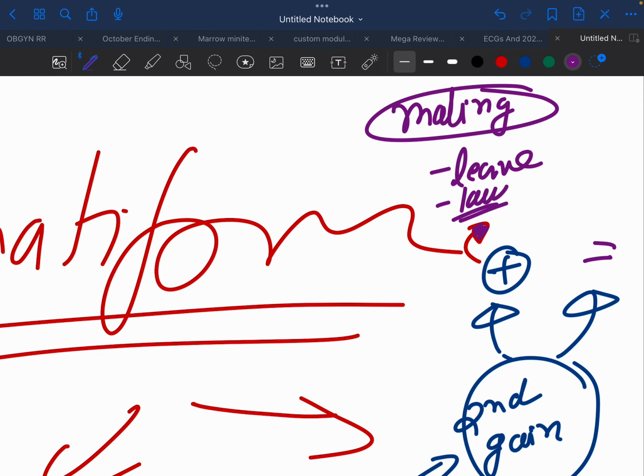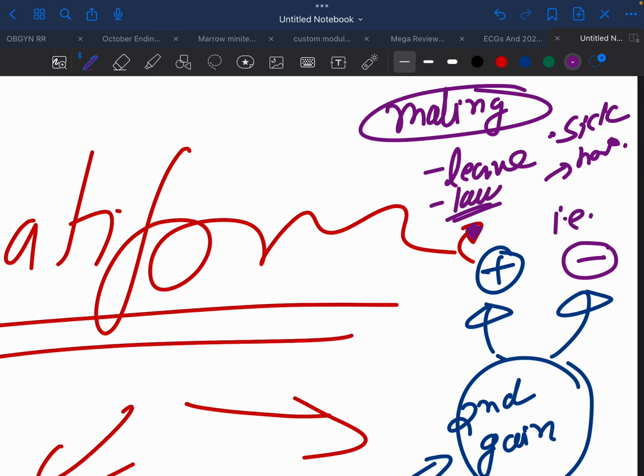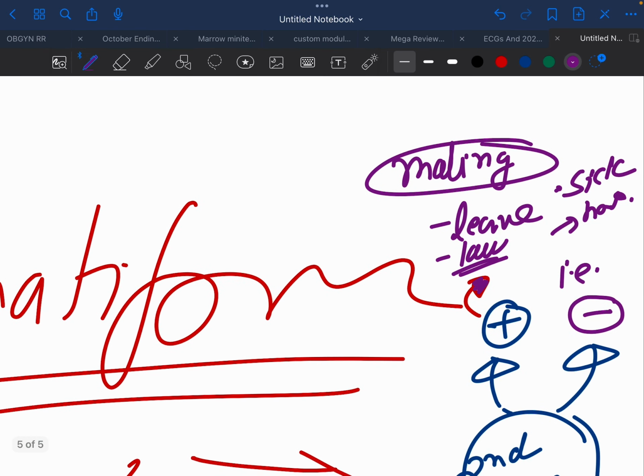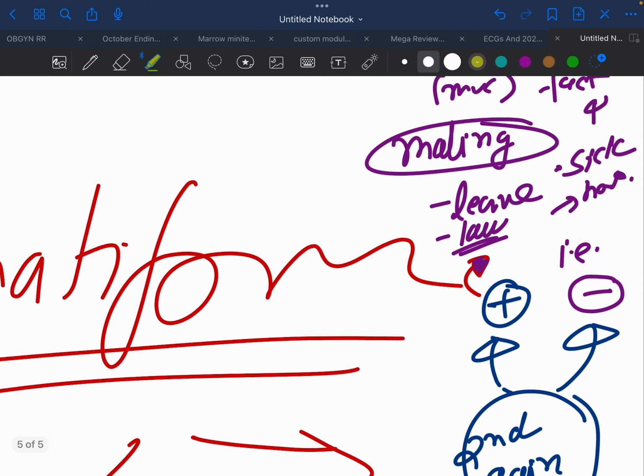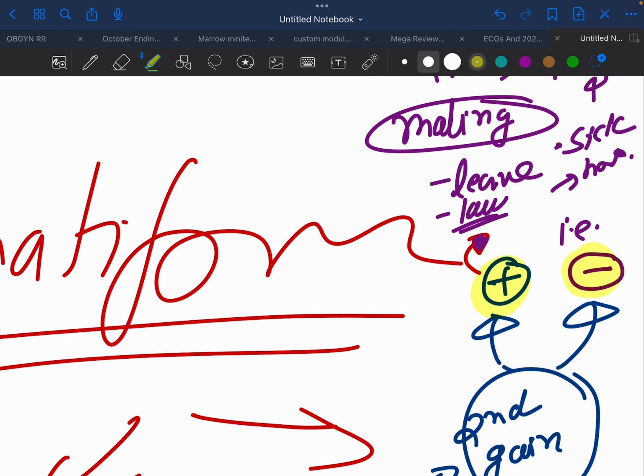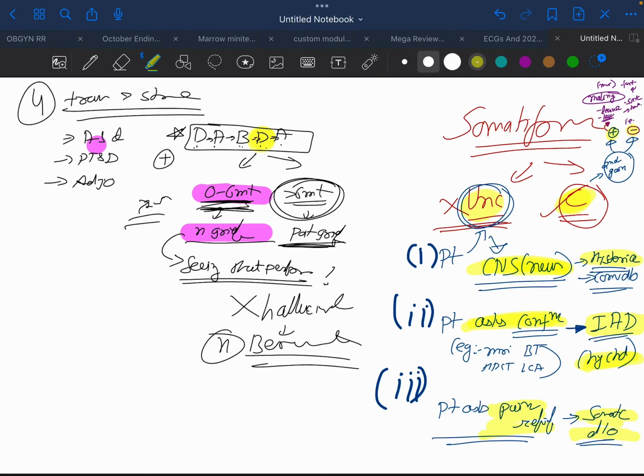And here, if the secondary gains are absent, that is, the person likes to assume a sick role, the person likes to be in the hospital for no obvious reason, then this is factitious disorder, Munchausen syndrome. Okay, so these two are very different: secondary gain present and absent. So these are the somatoform disorders.